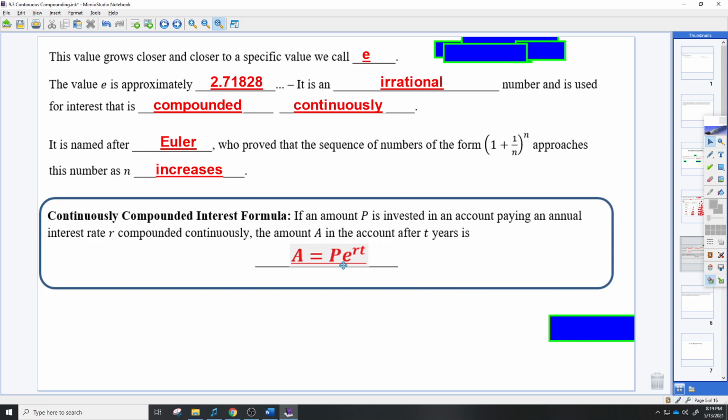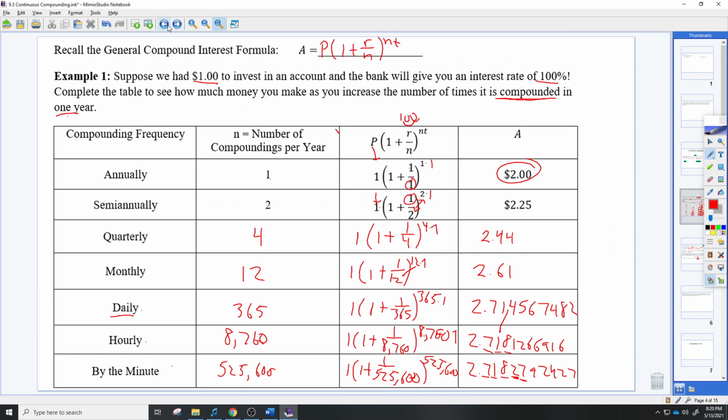But don't forget, E is just a number. You could just as easily put here the number 2.71828, right? That's all it is. It's just this number raised to the R times T. So anytime it now says compounded continuously, we're going to use this formula as opposed to the one back here. We're still going to use this one. It just depends on whether it says continuously or one of these other ones here.